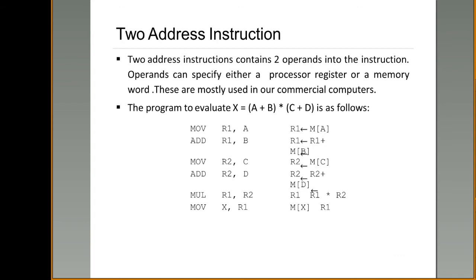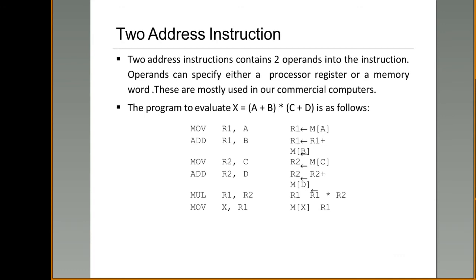Next, move R2 comma C. You are evaluating C plus D now. So same thing. First fetch the content of C and place it into R2. M of C has to be fetched and placed in R2. Next, what you have to do? This R2 has to be added with D.